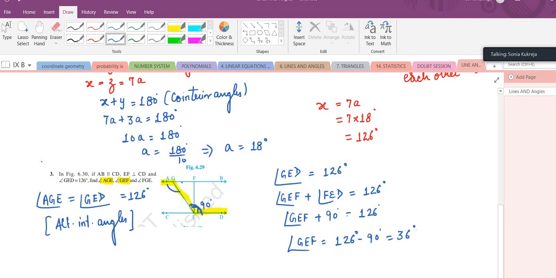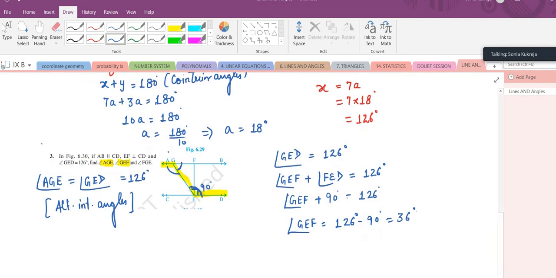Now I want to find out this angle. How can we find it out? What can we say about this angle and this angle? Linear pair. Angle AGE plus angle FGE is 180 degree. They are forming linear pair.